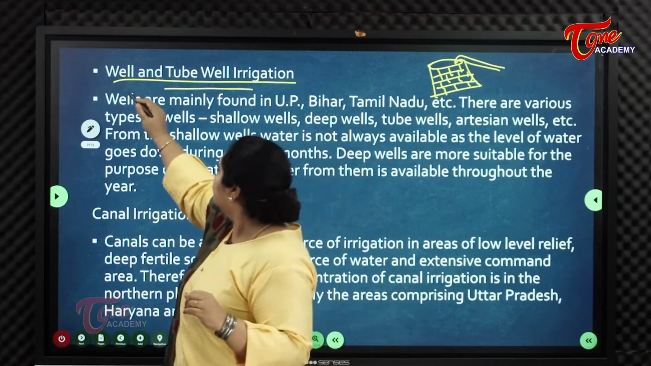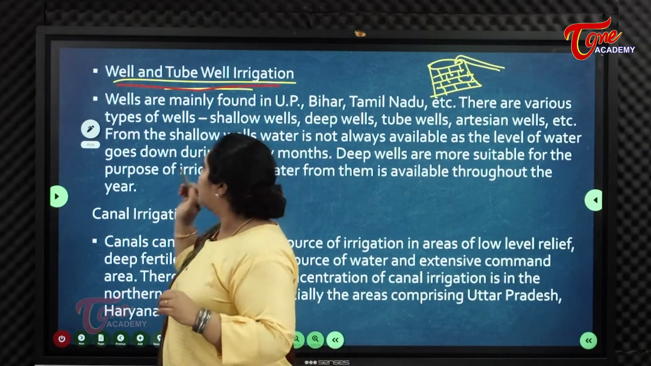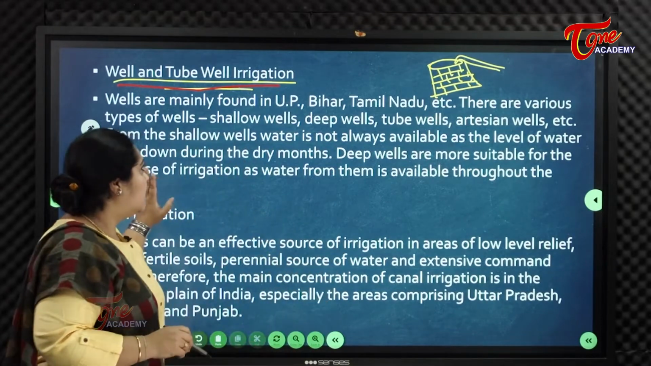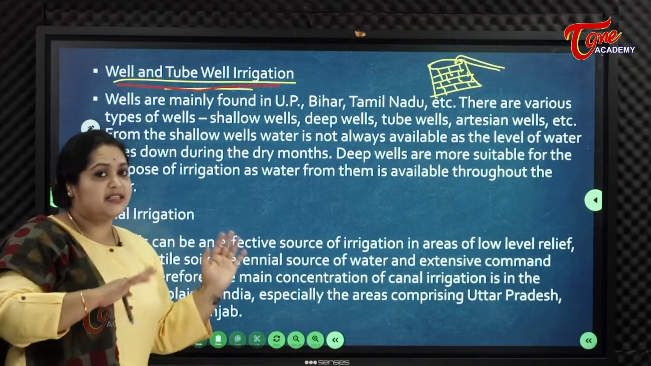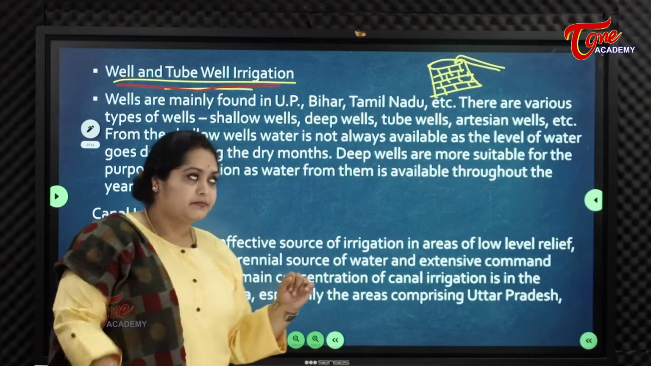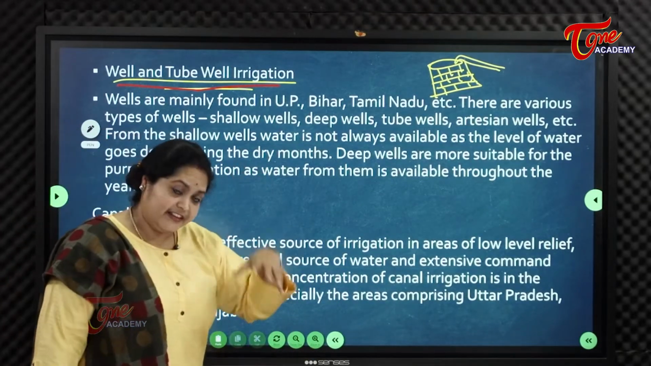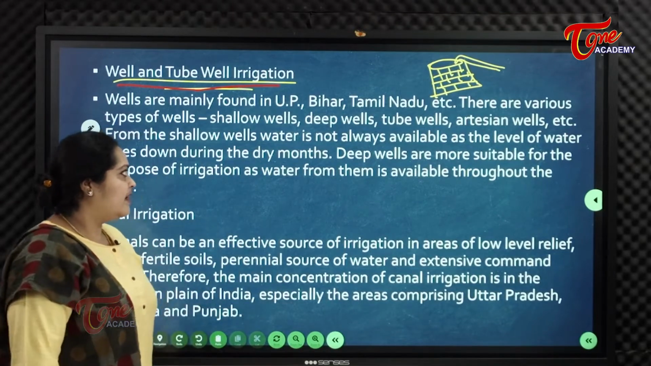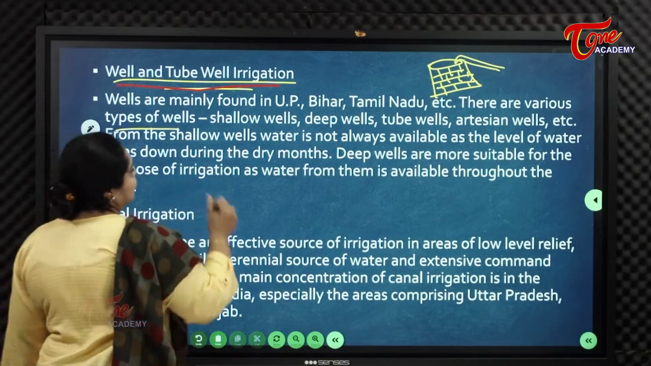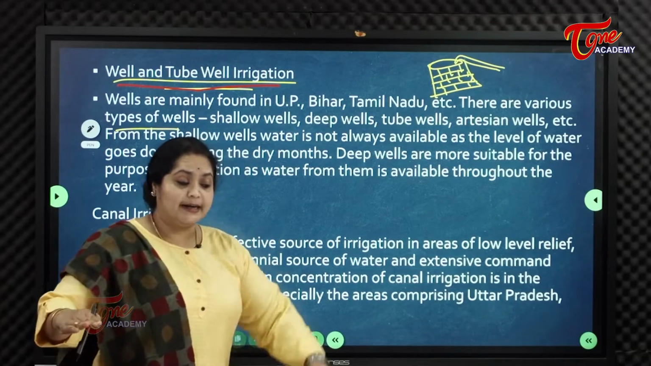So coming to well and tubewell irrigation. Wells are mainly found in, this is the scenario all over India, UP, Bihar, Tamil Nadu, even Andhra, Telangana, etc. There are various types of wells. Like we know shallow wells.